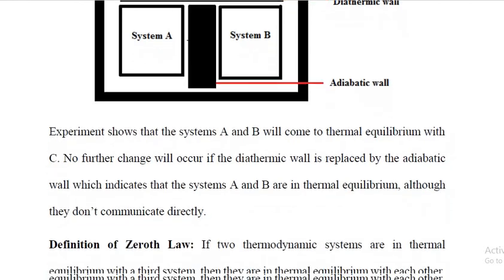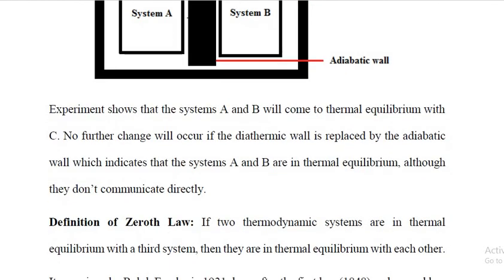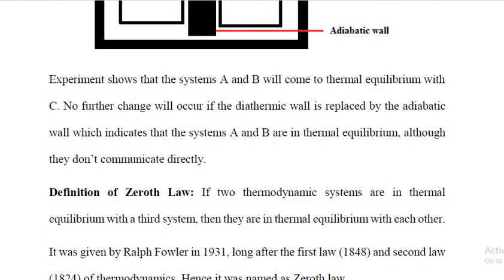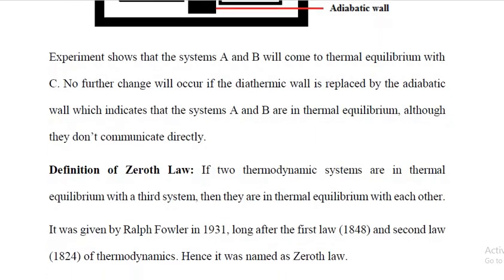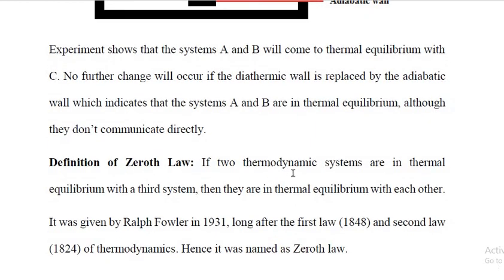With this concept, the definition of the Zeroth law was framed, that is, if two thermodynamic systems are in thermal equilibrium with a third system, then they are in thermal equilibrium with each other.